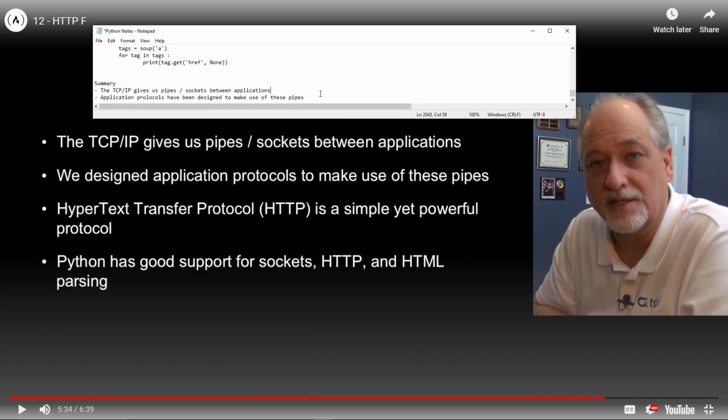I like that a lot better. Hypertext transfer protocol, or HTTP, right? HTTP, we'll never forget that, is a simple yet powerful protocol. True.